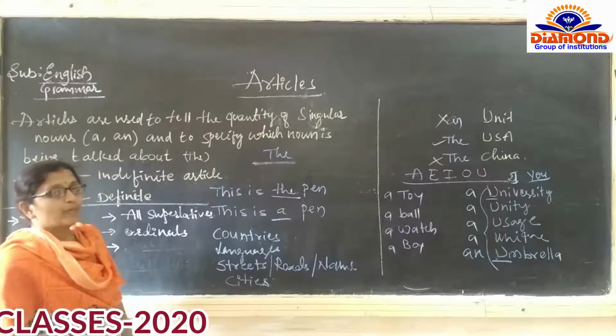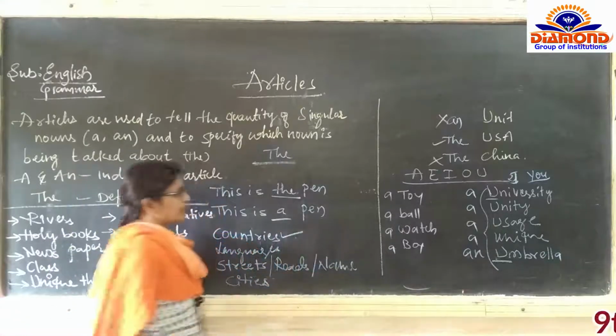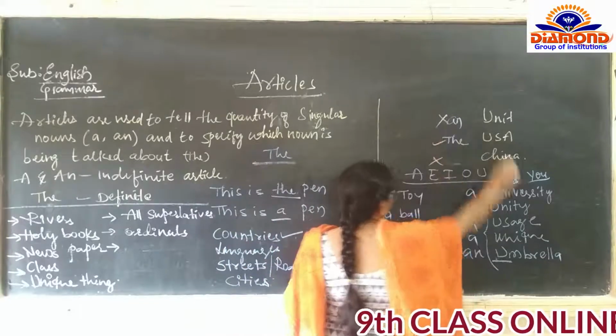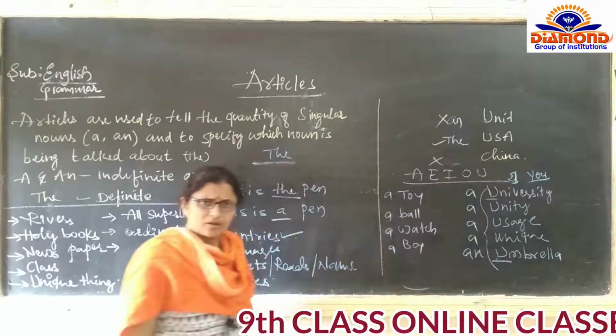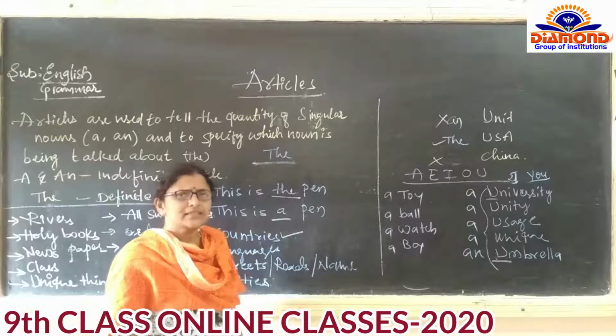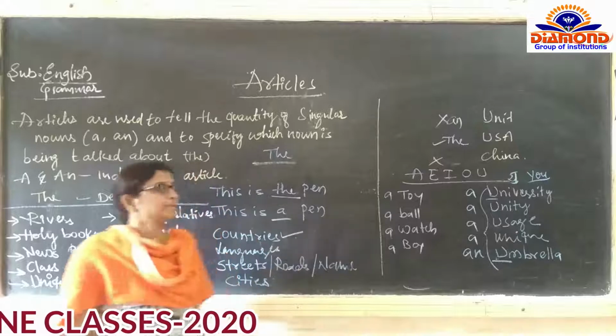First, before the countries. That is the reason "the China" is wrong here. "The India", "the China", we are not going to call like this. Exactly wrong, according to grammar.